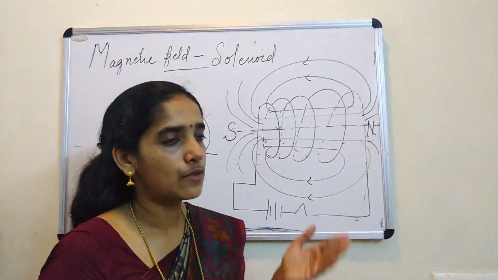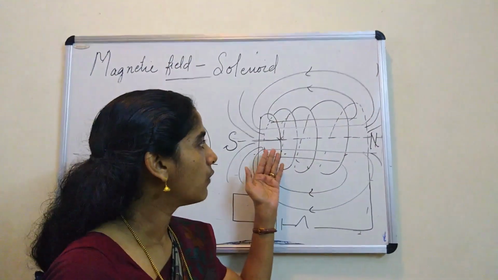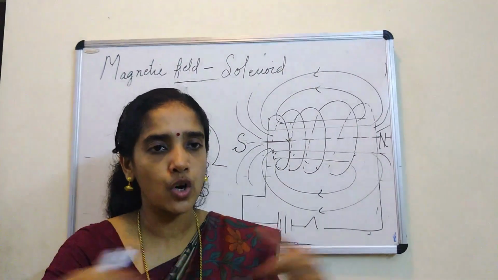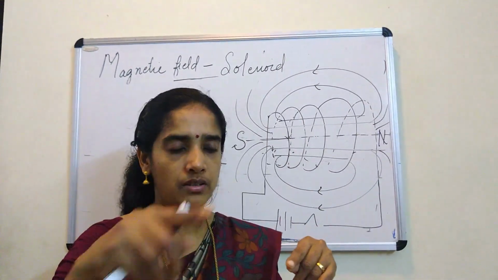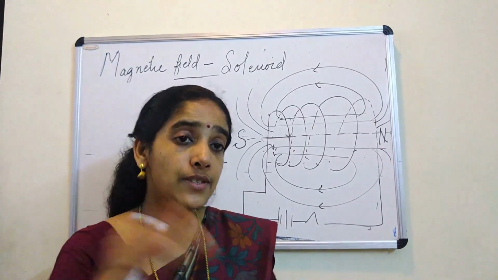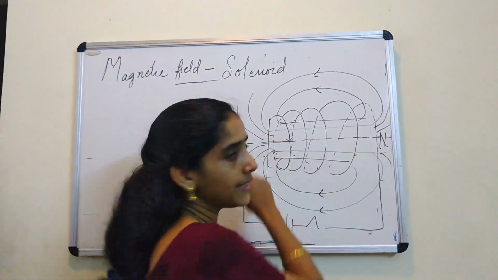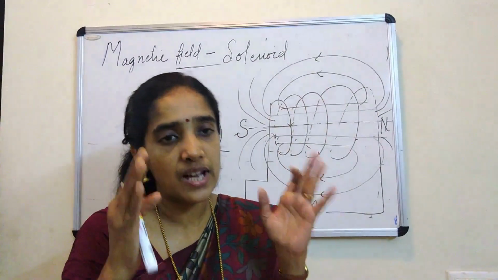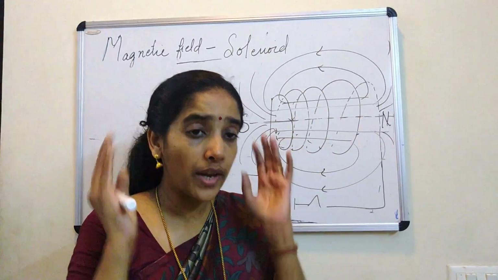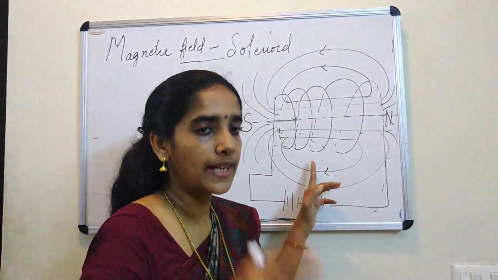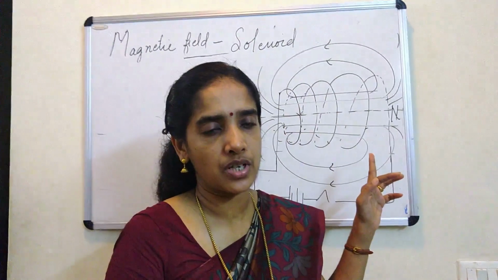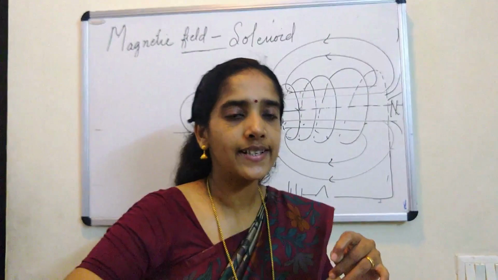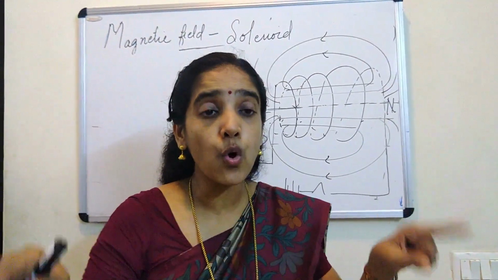So if you take the case of a practical application of the solenoid, I told you that when you make a solenoid, you just make a coil of a long wire, and you can wind it around a cardboard. But instead of cardboard, you will take a soft iron, and over the soft iron you will wind it. Then the resulting structure has a magnetic field which is quite strong compared to the magnetic field of the solenoid. That structure is called an electromagnet. So what is an electromagnet? It is a structure obtained by winding an insulated copper wire over a soft iron.